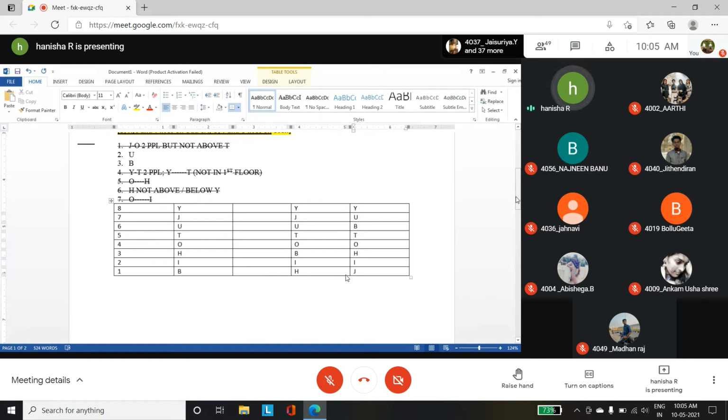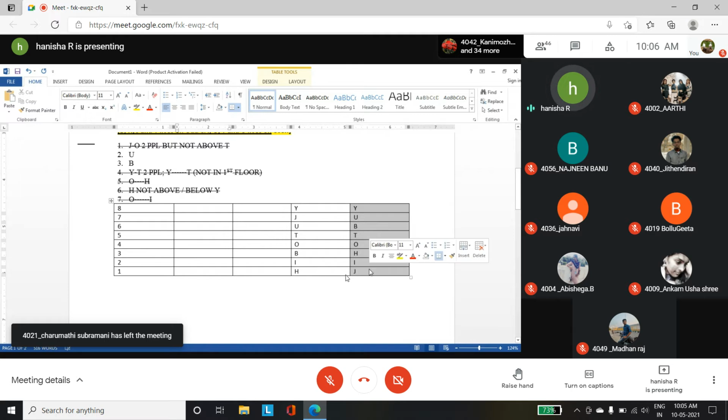The number of persons living below B should also be the same as the number of persons living above U. Look here, below B you don't have anyone, but above U you have 2 persons. Since the rule is not satisfied, this can be eliminated. Similarly, below B you have 5, above U you have only 1. So this also can be eliminated.